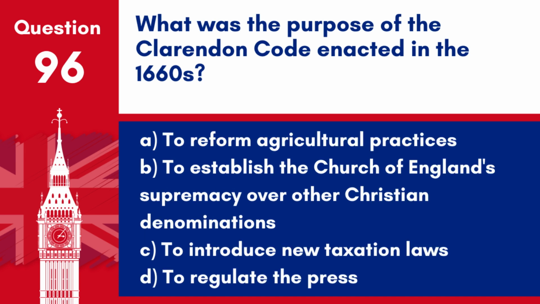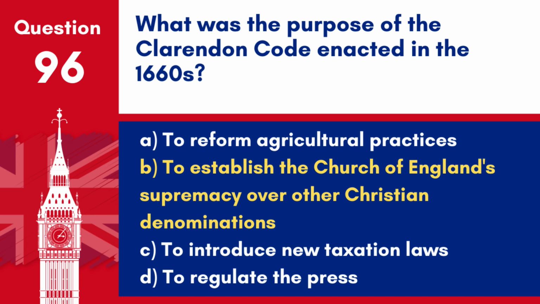Question 96. What was the purpose of the Clarendon Code enacted in the 1660s? A. To reform agricultural practices. B. To establish the Church of England's supremacy over other Christian denominations. C. To introduce new taxation laws. D. To regulate the press. Answer: B. To establish the Church of England's supremacy over other Christian denominations. The Clarendon Code was a series of laws enacted in the 1660s to enforce the religious uniformity of the Church of England.